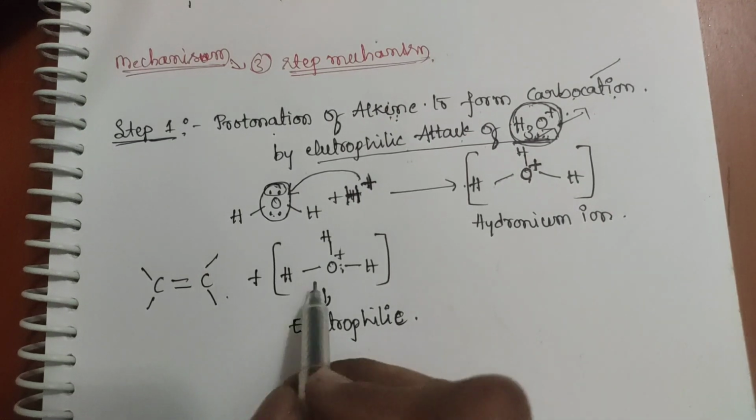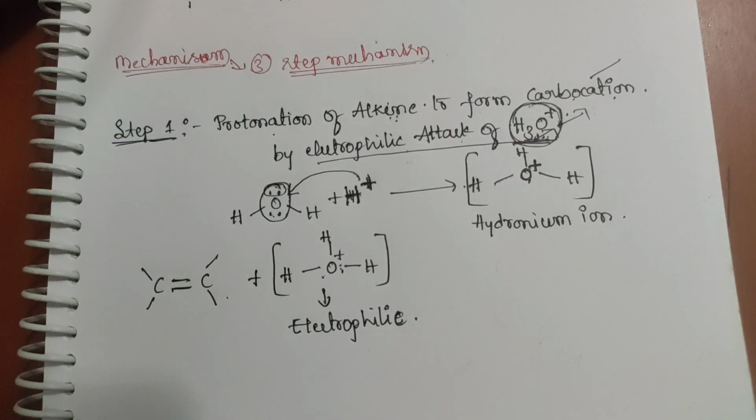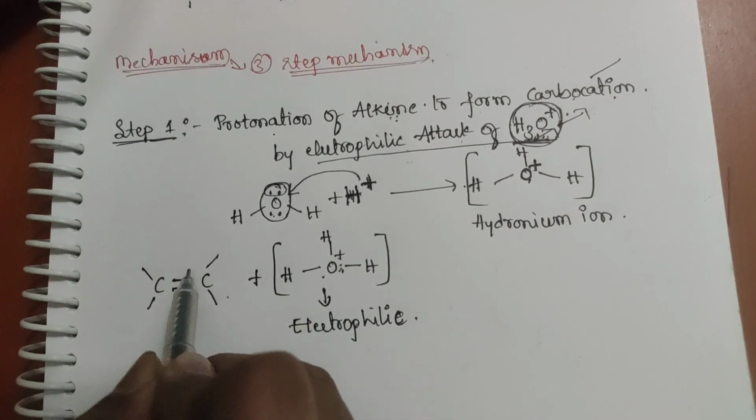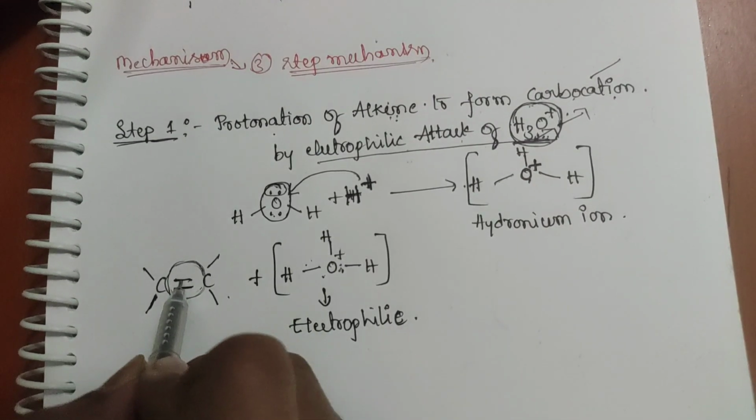This electrophile will attack the carbon-carbon double bond. Why? Because the double bond is electron rich. This is the electron rich side, therefore the electrophile attacks this side.